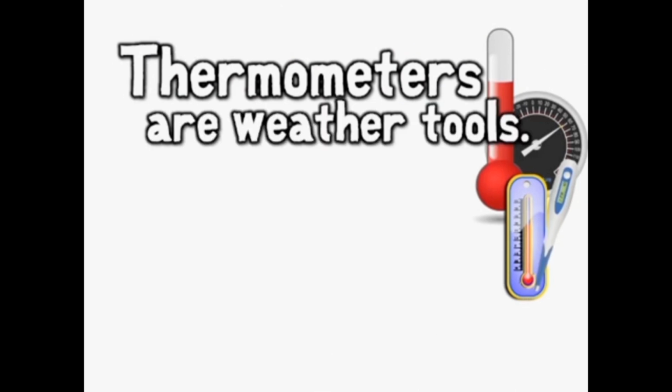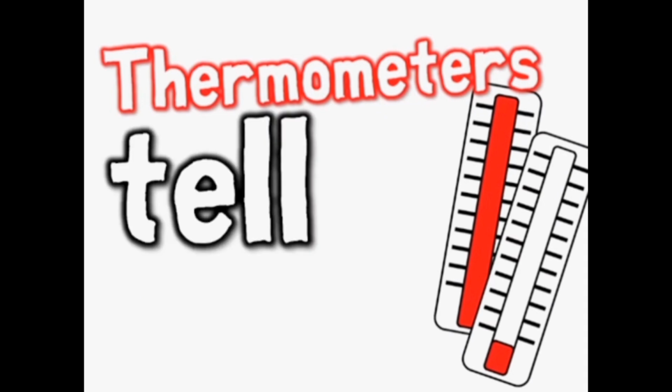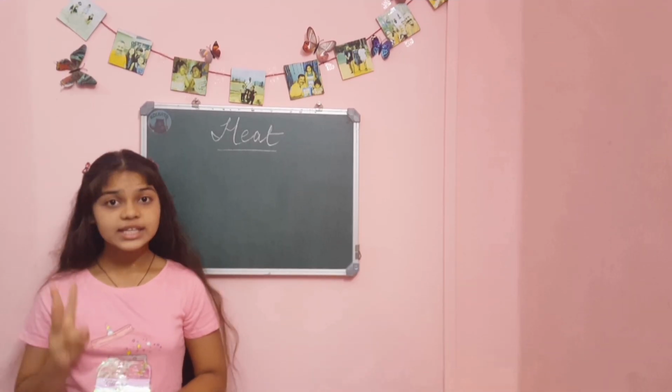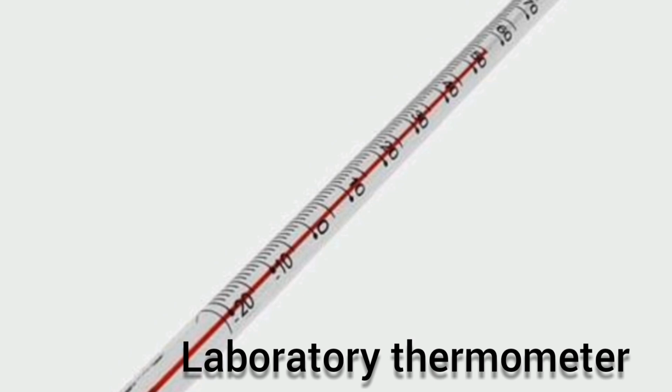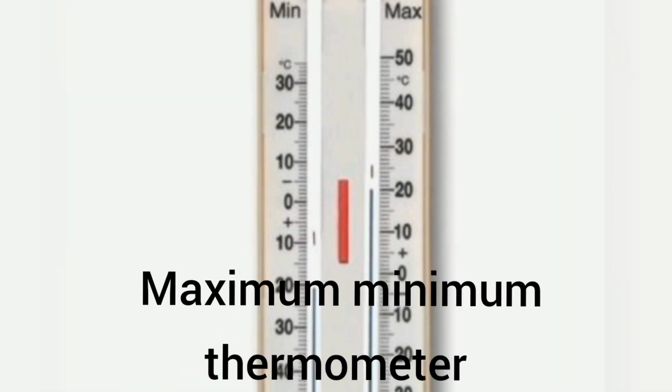Thermometer, our weather tools, telling us how hot or cool. Thermometer, tell temperature. There are 3 types of thermometer, and the first one is the clinical thermometer. It ranges between 35 degrees to 42 degrees and is used to measure body temperature. The second one is the laboratory thermometer. It ranges from -10 degrees Celsius to 110 degrees Celsius. Next is the maximum minimum thermometer used by meteorologists for weather reports.